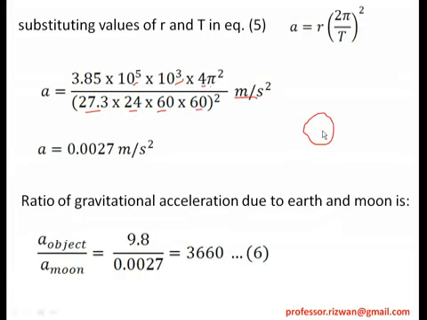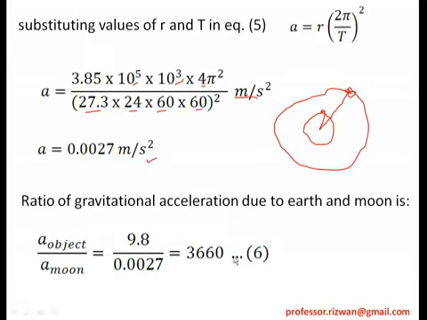This is earth, and this is the orbit of moon, and this is moon, and any object is at this center. From the center, this is an acceleration and an acceleration of this. So these are two different things, right? Acceleration on this object and acceleration on the moon. So acceleration on an object on the surface of the earth, we know it is 9.8, it is g. So 9.8 upon the acceleration on the moon, that is different, that we have already calculated, that is 0.0027. So the answer comes approximately 3660.